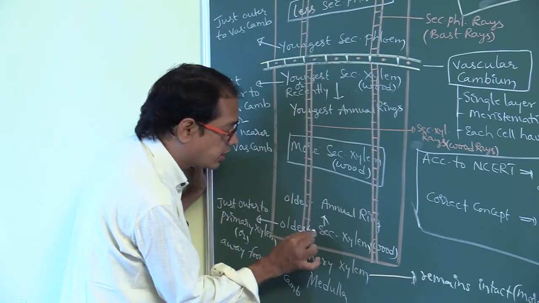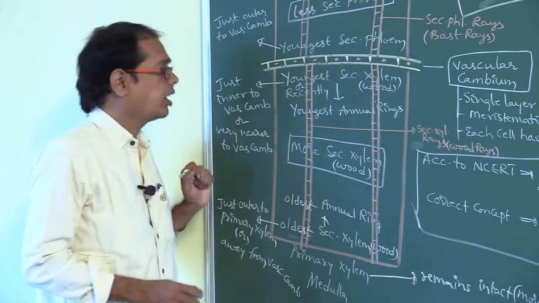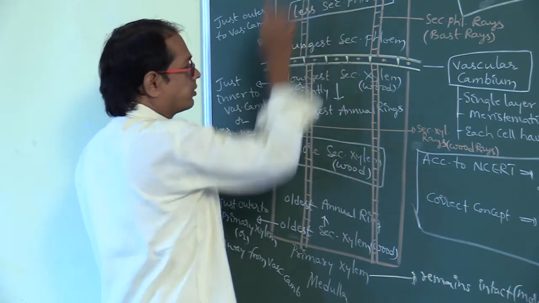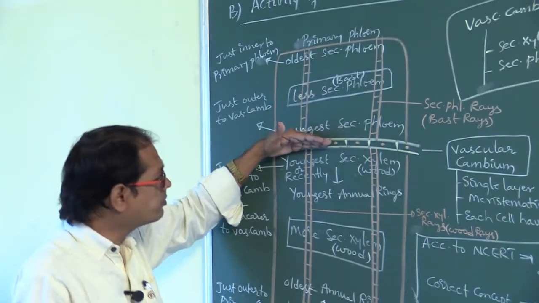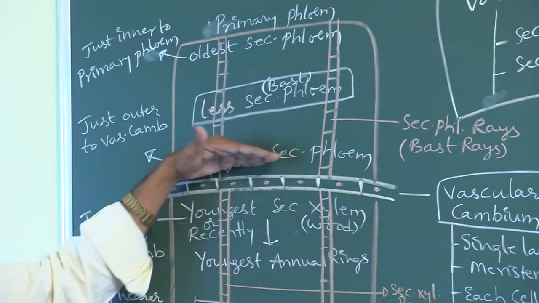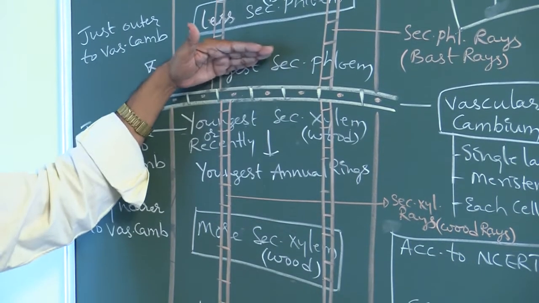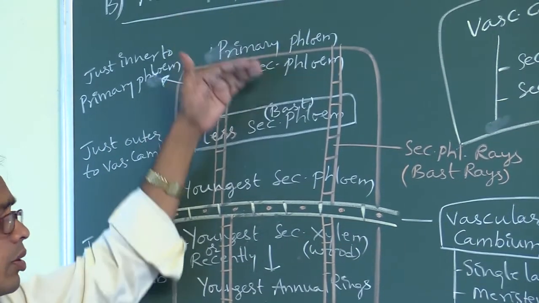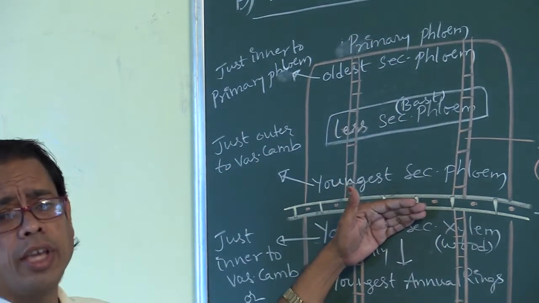This is the oldest secondary xylem. Okay, this is the youngest. Similarly, secondary phloem is always formed from vascular cambium. So youngest secondary phloem is present nearer to vascular cambium, just outer to vascular cambium. Oldest secondary phloem is present just inner to primary phloem, away from vascular cambium.